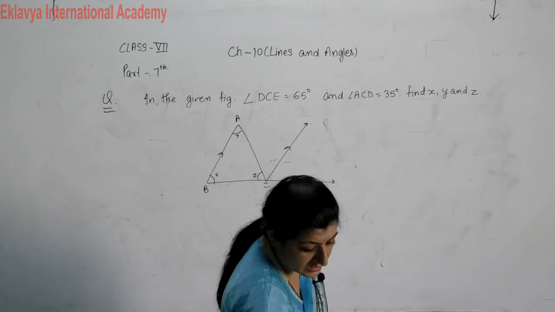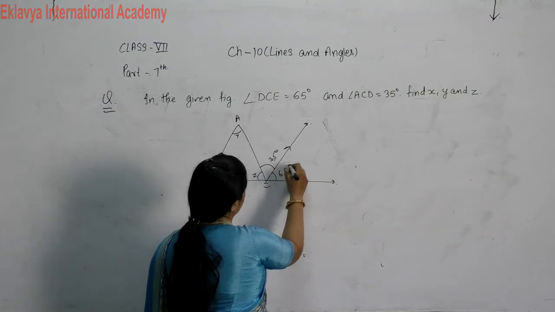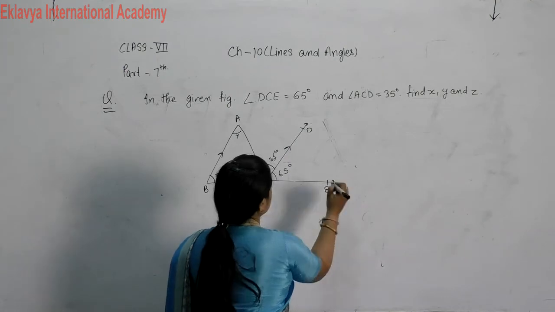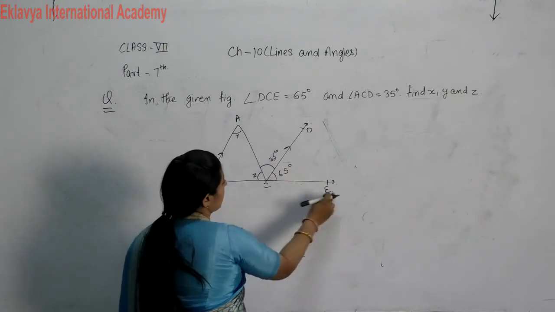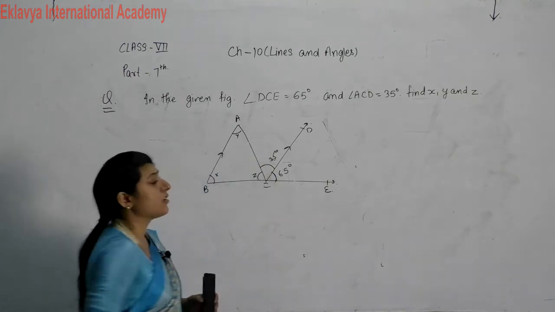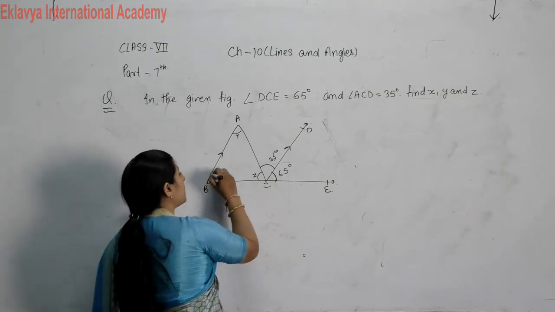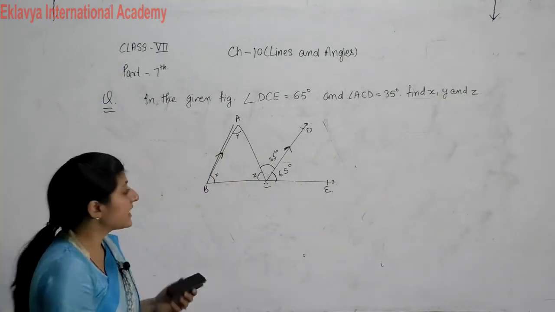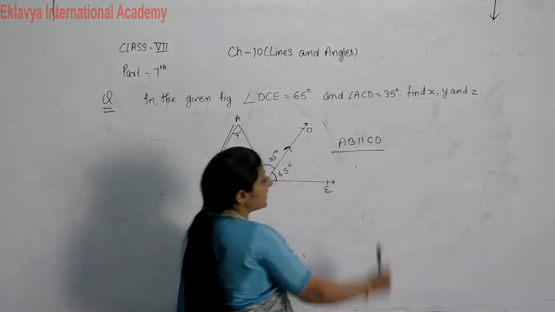By the arrows we can identify this one is 35 degrees and this one is 65 degrees. This point is D and this one is E. See the question now. In the given figure, angle DCE is 65 degrees and ACD is 35 degrees, then find the angles X, Y and Z. See the same concept: these two lines have the same types of arrow, so from the figure we can say that AB is parallel to CD.